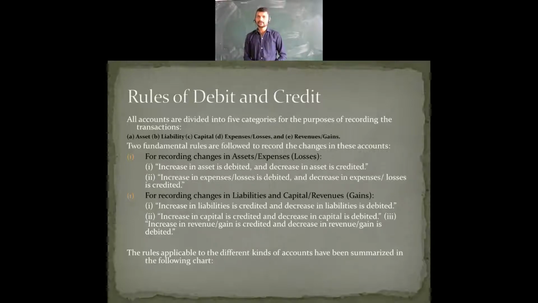In the next slide, you will have a clear picture about this point. Then, second one: increase in expenses and losses is debited, and decrease in expenses and losses is credited. Here they have just given an idea of what we are going to do. In a slide you will understand that whenever the expenses have increased, you are going to debit, and when the expenses and losses are decreased, you are going to credit.